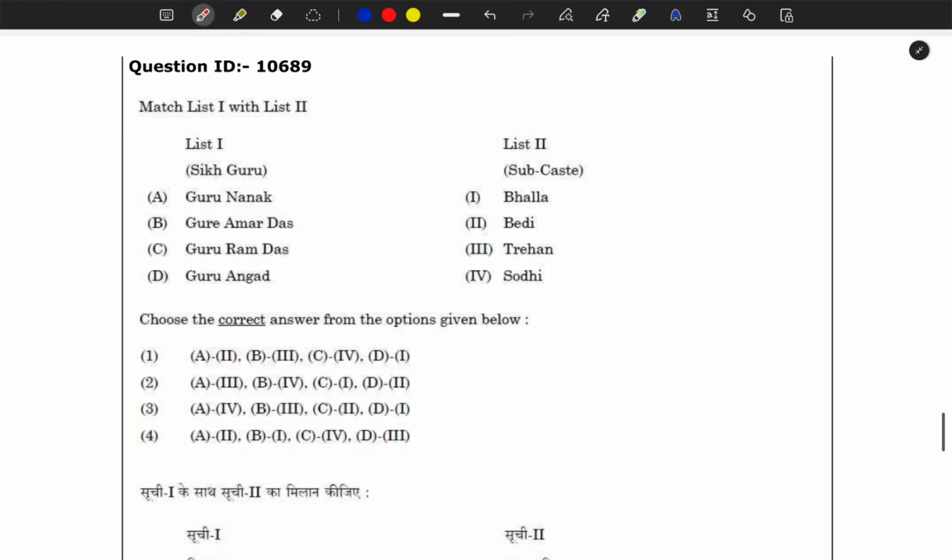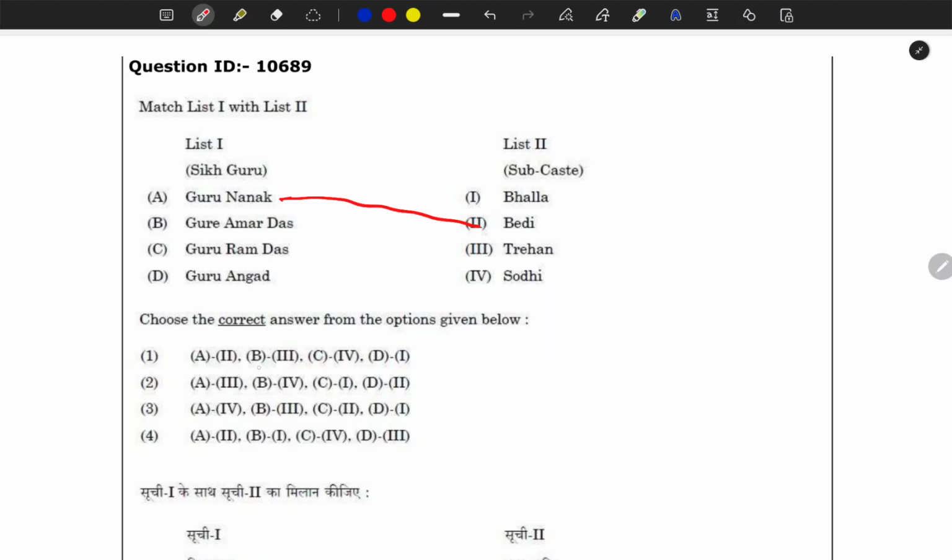Here again, Sikh Guru and subcaste they are asking. I told you they are asking from religion and philosophy in a very deep manner. Here I only know about Nanak, he belonged to the Bedi subcaste, and Guru Amardas, Bhalla, Trehan, Sodhi. I don't exactly remember, but for Guru Nanak I remember. Let's see the options.